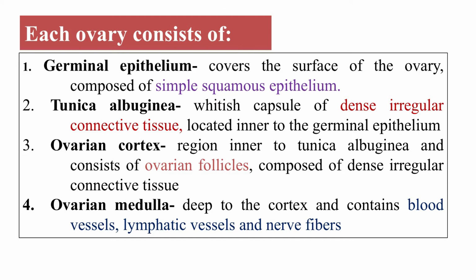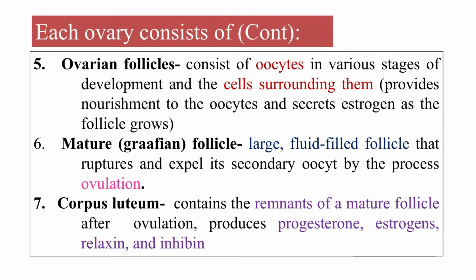The tunica albuginea is the whitish capsule of dense irregular connective tissue which is located inner to the germinal epithelium. Then comes the ovarian cortex, which is inner to the albuginea layer, and it consists of ovarian follicles in different stages of development. Then we have the ovarian medulla, which is deep to the cortex, and it contains blood vessels, lymphatic vessels as well as nerve fibers. We also have ovarian follicles, which consist of oocytes in various stages of development, and the cells surrounding them will provide nourishment to the oocytes, and it will secrete estrogen as the follicle will grow in size and mature.